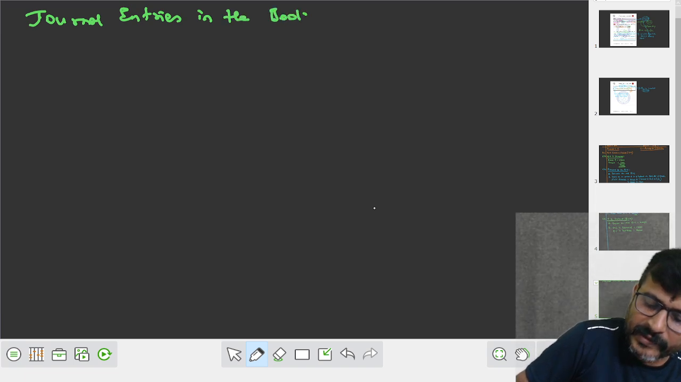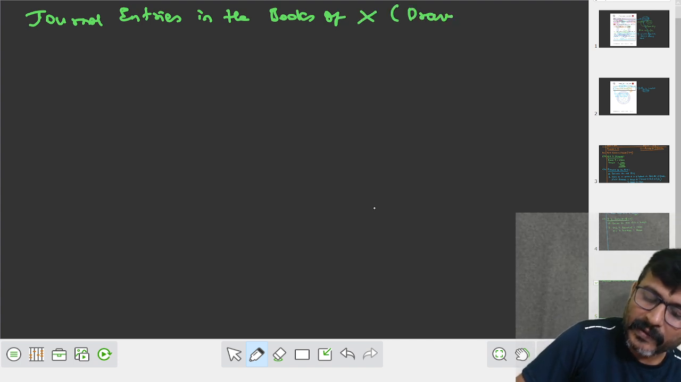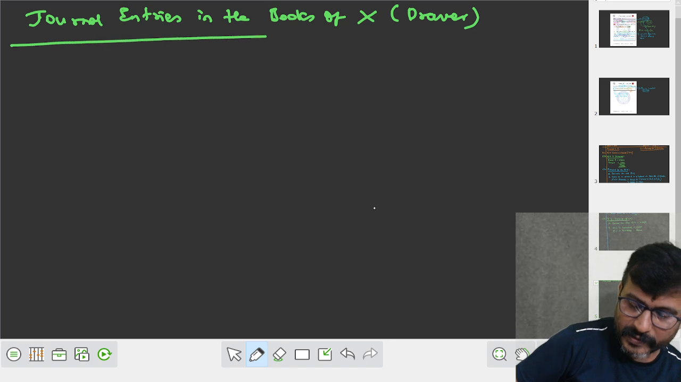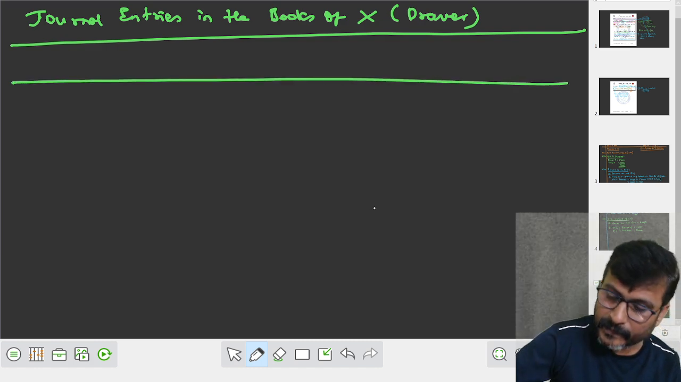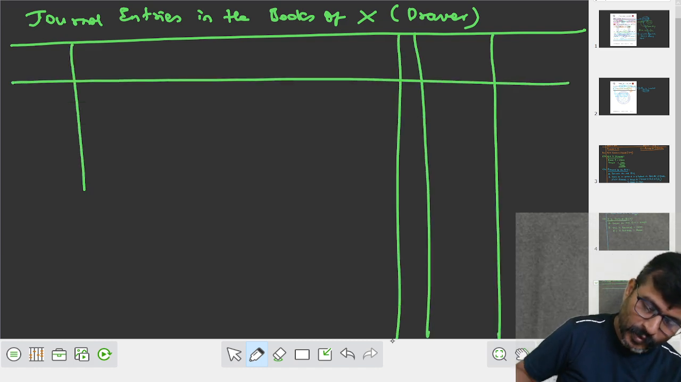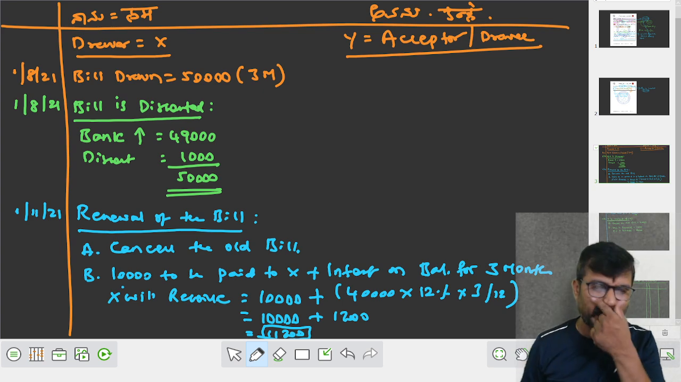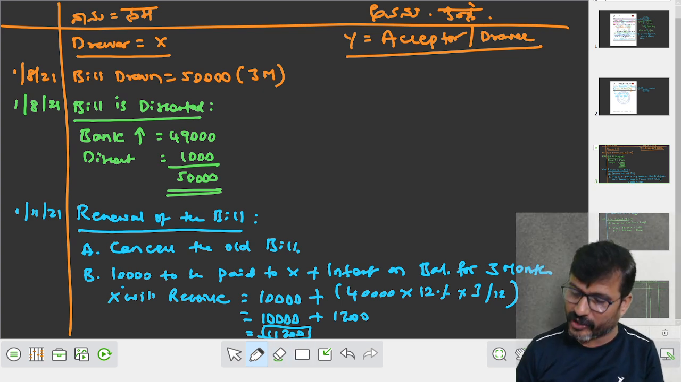Journal entries in the books of X. Who is X? X is none other than the drawer. Okay, fine. Shall we move on to the entries? Don't look towards your question paper now. Just observe the working sheet.